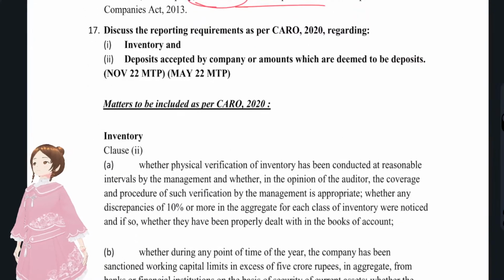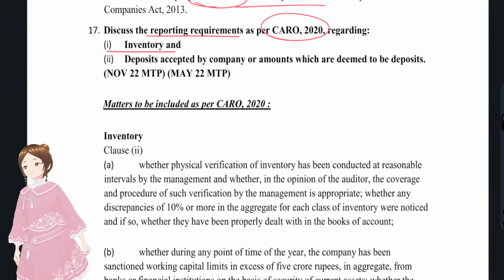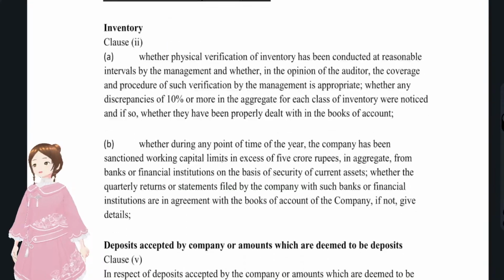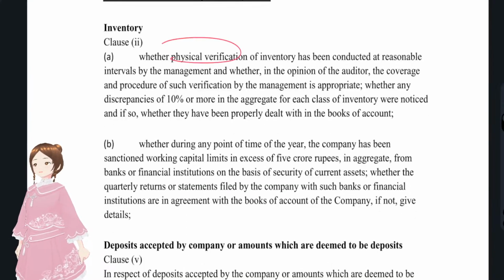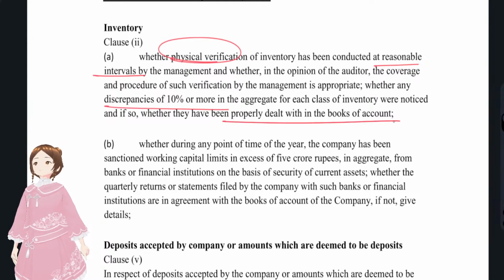Okay, now we'll move on to the next question, that is, discuss the reporting requirements as per CARO 2020, inventory, clause 2. What are the things that have to be discussed under clause 2 with regard to inventory? First, physical verification, and its frequency, whether it is at reasonable intervals or not, and whether there were any discrepancies, and whether they were properly dealt with in the books of accounts or not. You have to check for that.